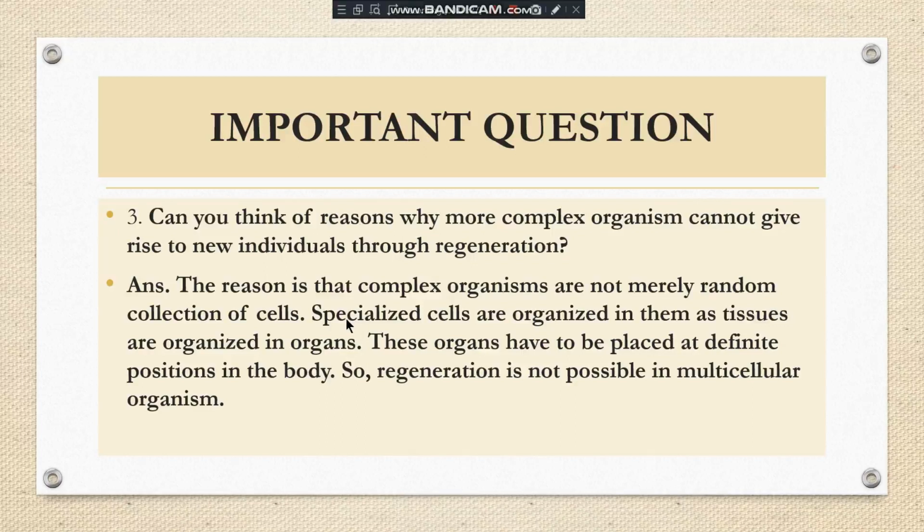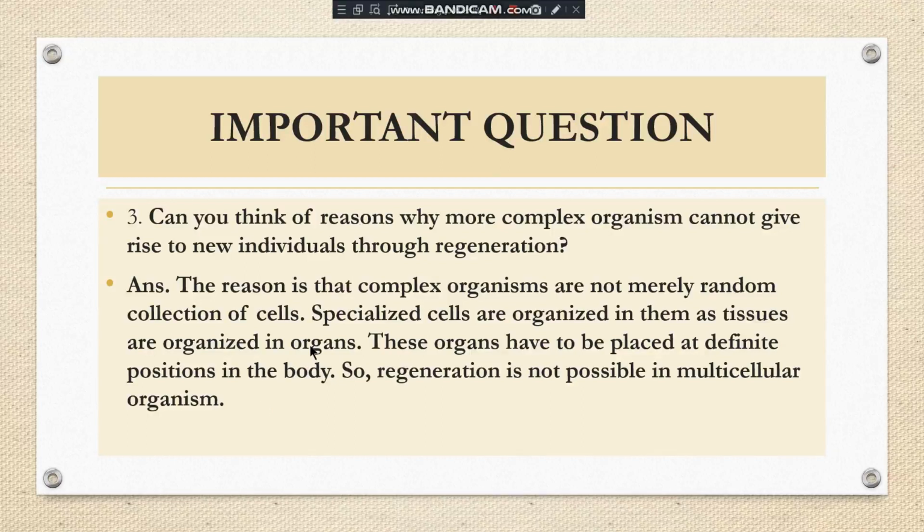The specialized cells doing a specific function make a group known as a tissue, and the tissues doing a specific function make the organs. So in a multicellular or complex organism there are different organs, and every organ does a specific function. So these organs have to be placed at a definite position in the body. So regeneration is not possible in the multicellular organism.